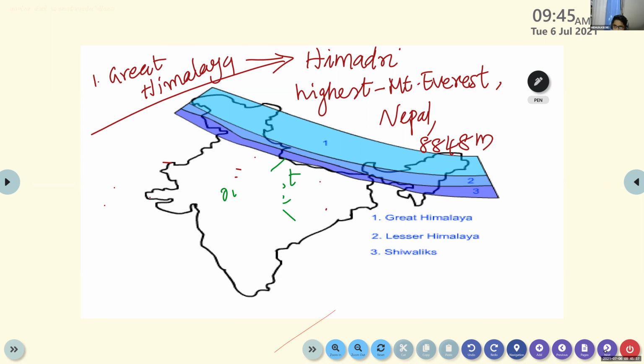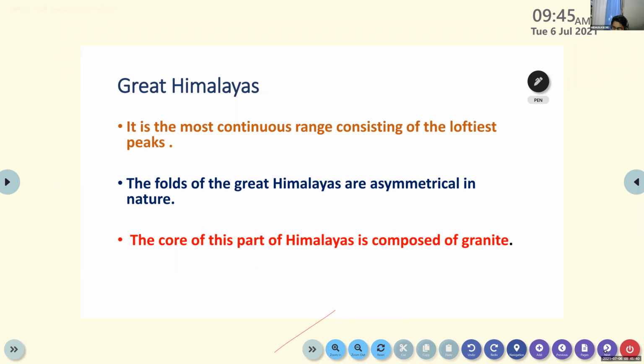It is the most continuous range consisting of the loftiest peaks. What's the meaning of loftiest? Loftiest means tallest. And the fold of the Great Himalayas is asymmetrical in nature. What's the meaning of asymmetrical?